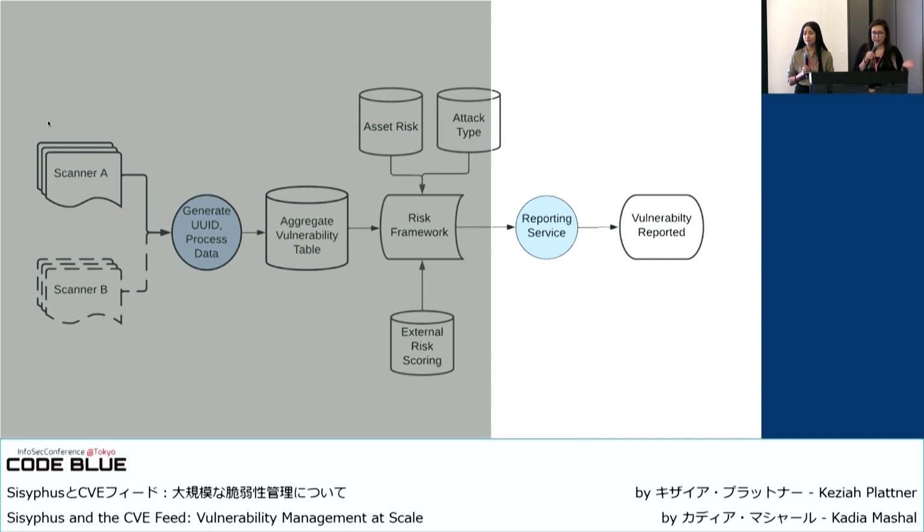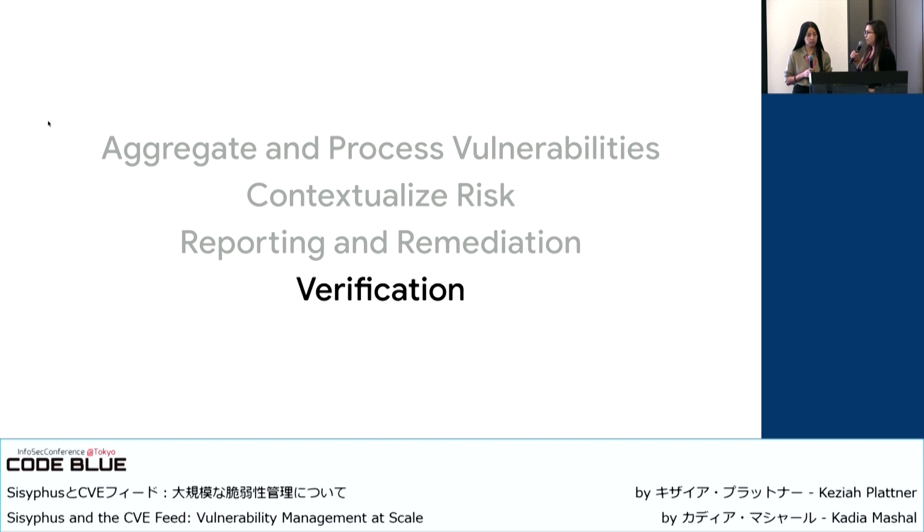This is where the UUID comes into play again. The reporting service uses it as a way to track the status of a vulnerability at any point in time. And in a few slides, I'll go into the technical details of this reporting service.